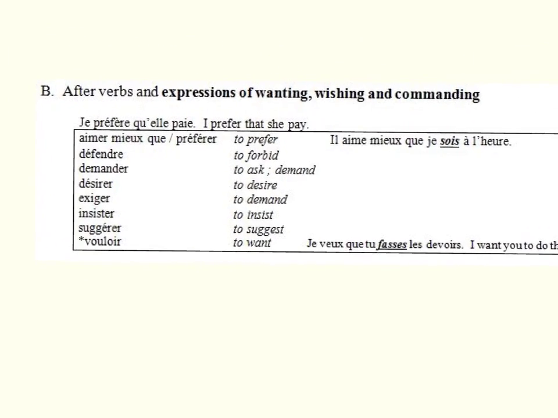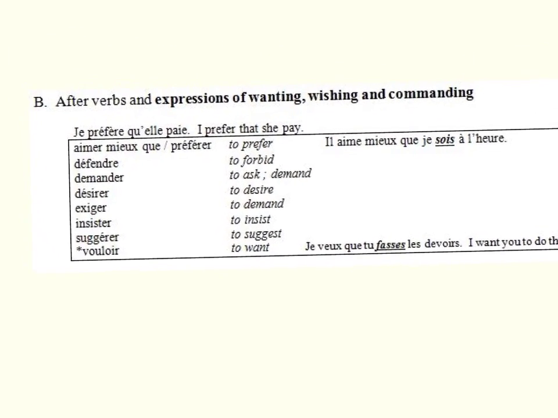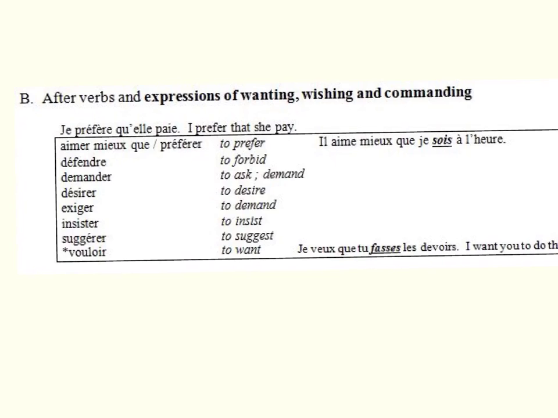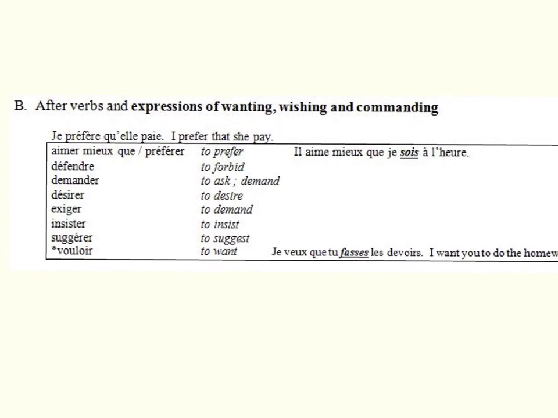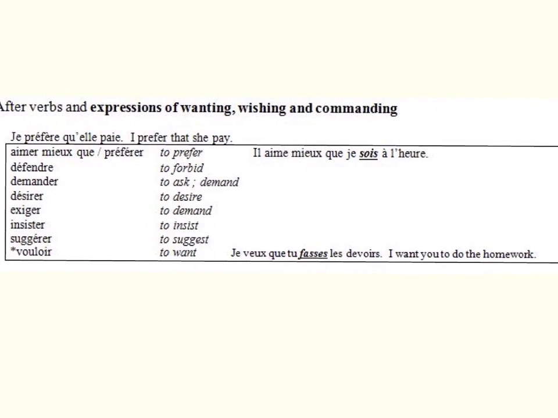You can also trigger the subjunctive with verbs and expressions of wanting, wishing, and commanding. So if I want someone else to do something, if someone else wishes or commands something to be true, we're triggering the subjunctive. D'accord? So if I want you to do your homework, je veux que tu fasses les devoirs. I want you to do something, therefore my second verb is in subjunctive. I've triggered the subjunctive.